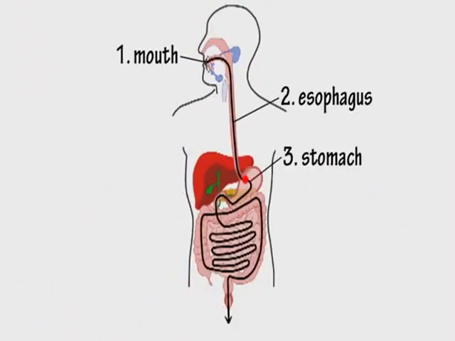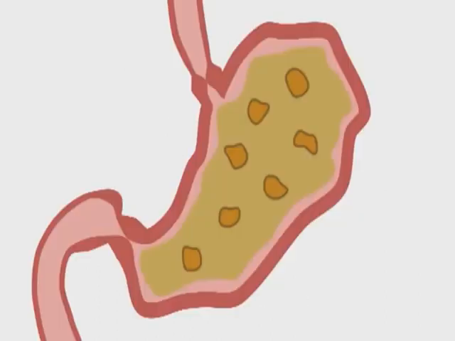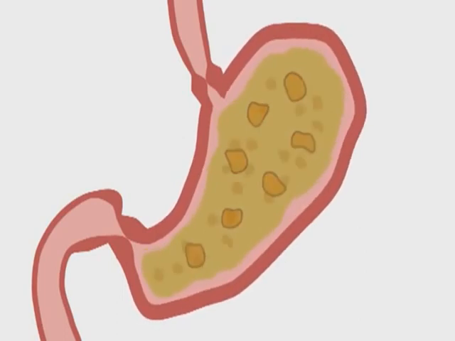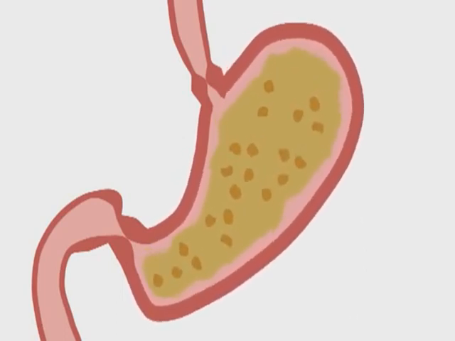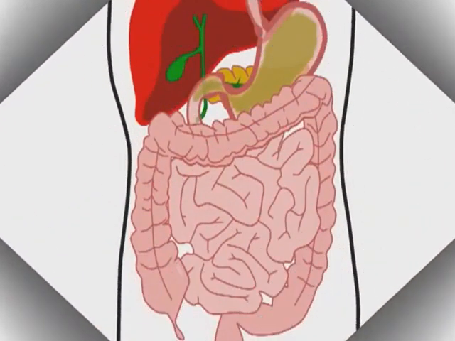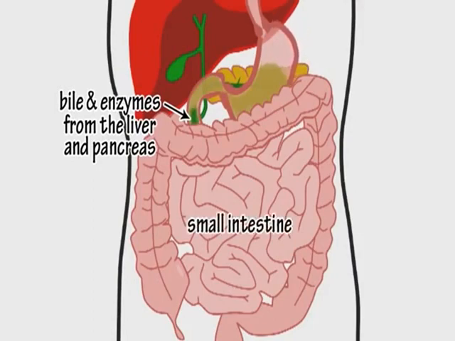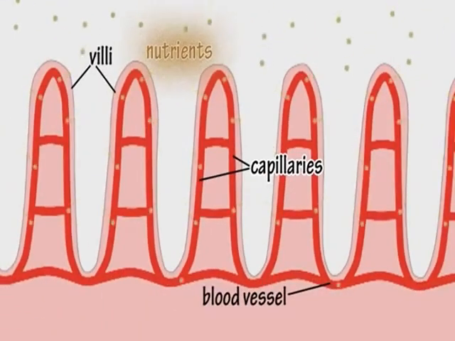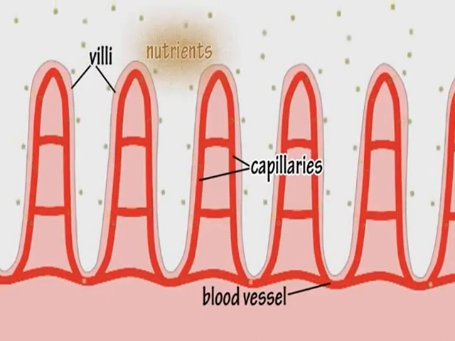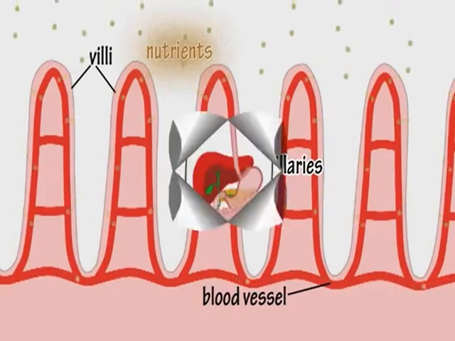Do you know the general direction that food travels during the process of digestion? After being churned in the stomach for a time, it becomes a liquid that is known as chyme. This is further broken down by enzymes and absorbed through the walls of the small intestine, whose surface area is greatly increased by lots of finger-like projections called villi.